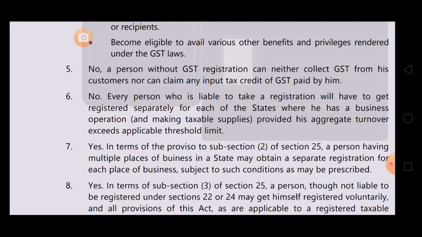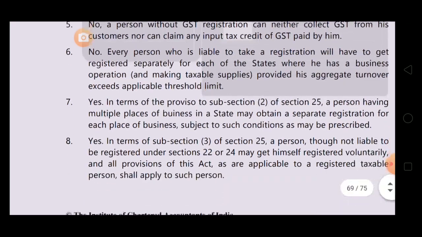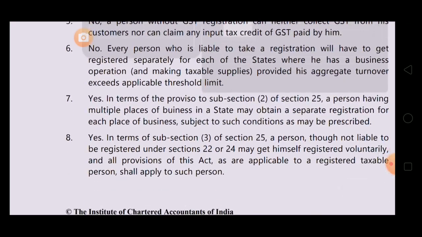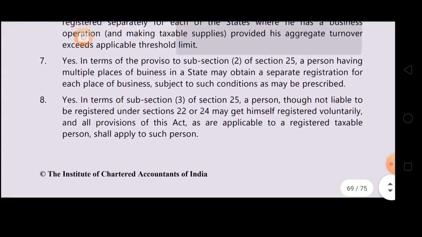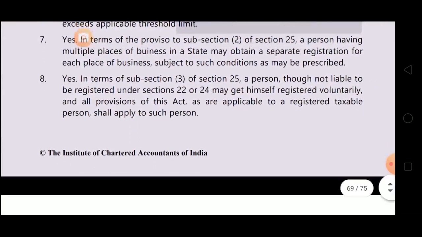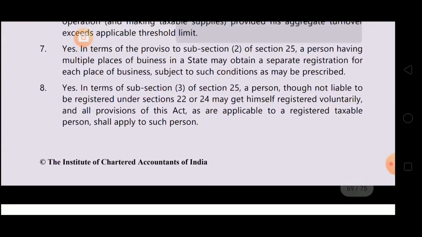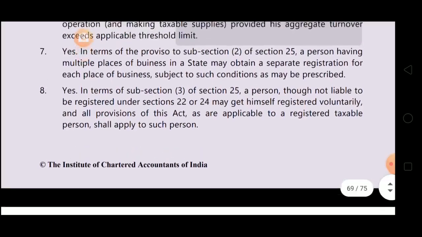Such conditions are what? If the supply is made from one branch to another, then a proper invoice should be issued, proper tax should be charged in the invoice, and the recipient will take the ITC. Proper supply procedure should be followed, as if you are supplying to some outsider. That is the condition they have mentioned here. They have to satisfy this condition, then only separate registration can be granted.